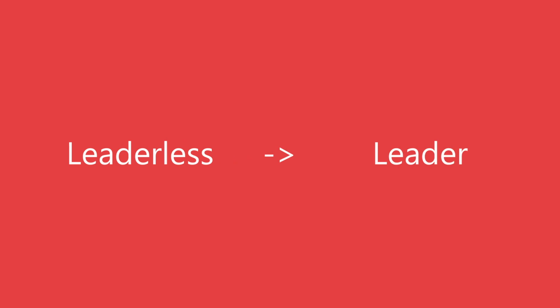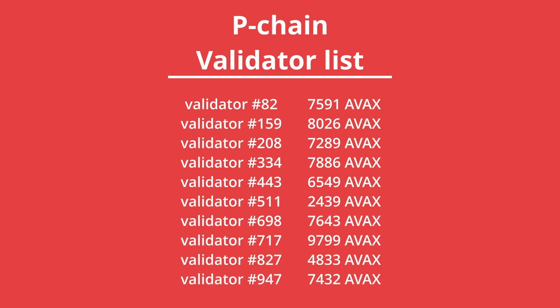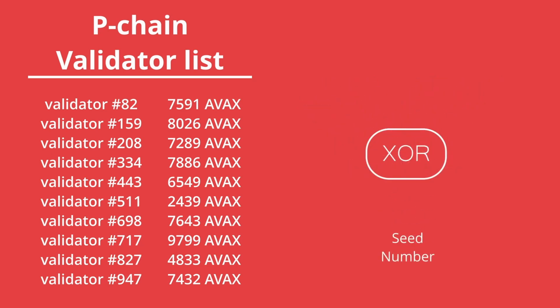To make it faster, they ended up switching away from the leaderless model to now electing a leader who gets to create a block, so there are less conflicts and the subsampling model can reach consensus faster. This leader election works by first getting the list of all the validators from the P chain and ordering them by node ID. Then a seed number is generated by taking the chain ID and XORing it with the block height. This should produce a seemingly random number for every block.